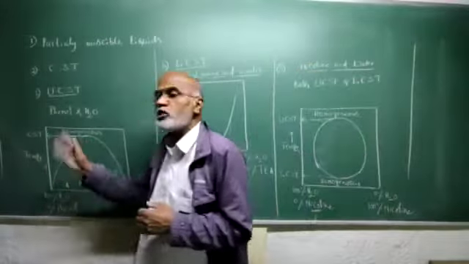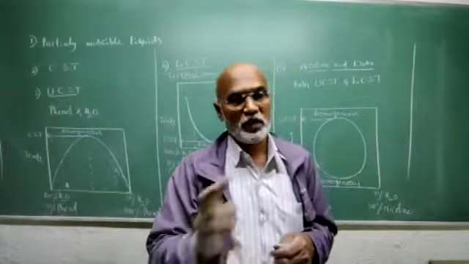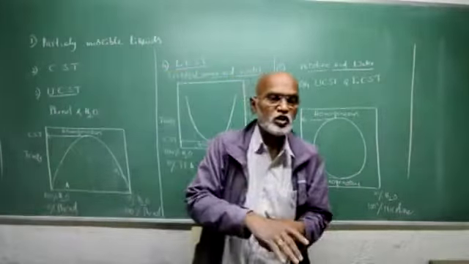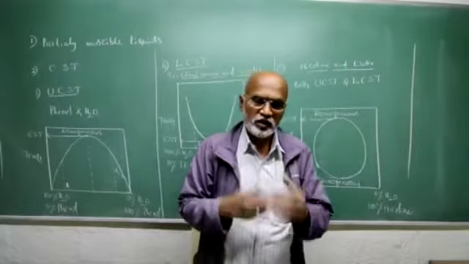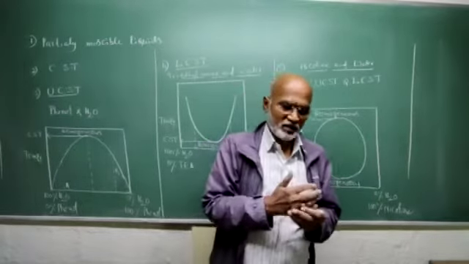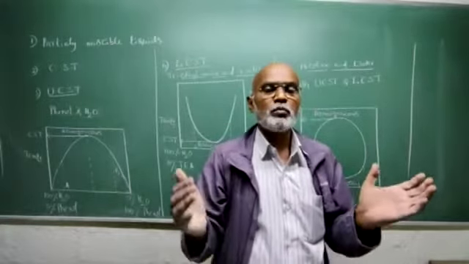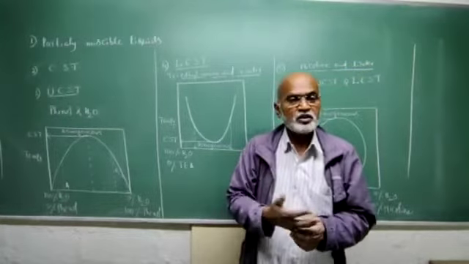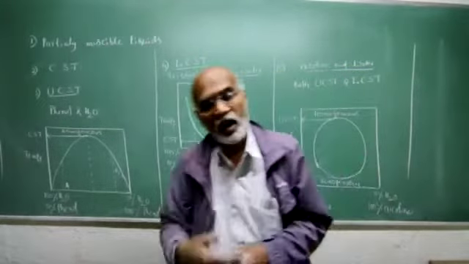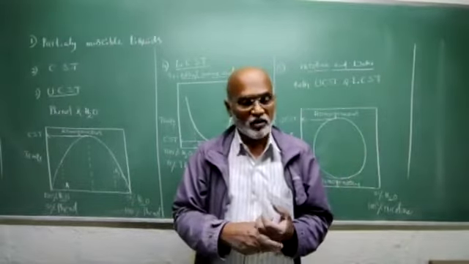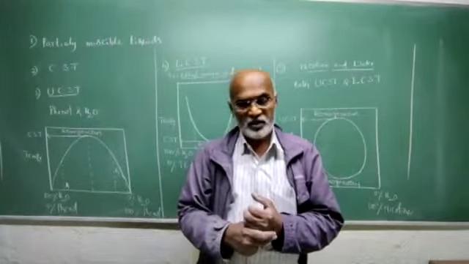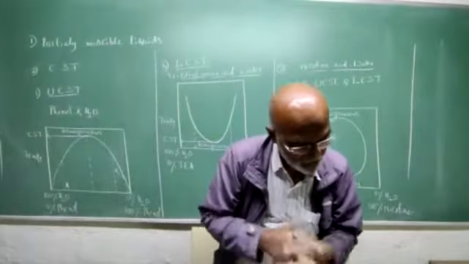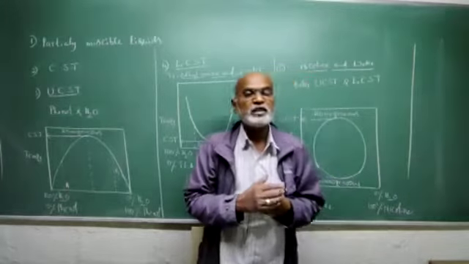Remember, the mutual solubility of two partially miscible liquids depends on temperature. With increasing temperature, the mutual solubility of the two liquids goes on increasing, and at one particular temperature, the two solutions merge with one another to give only one homogeneous mixture or layer. So, a solution of phenol in water and water in phenol, such solutions are commonly called conjugate solutions. At one particular temperature, two conjugate solutions merge with one another to give only one homogeneous layer.